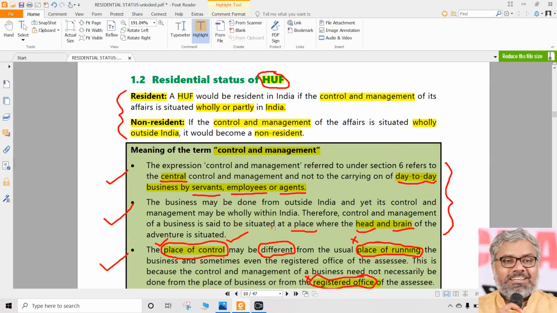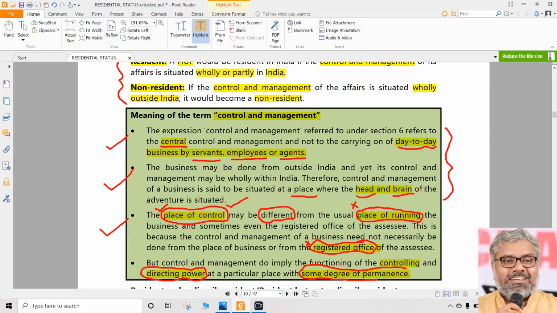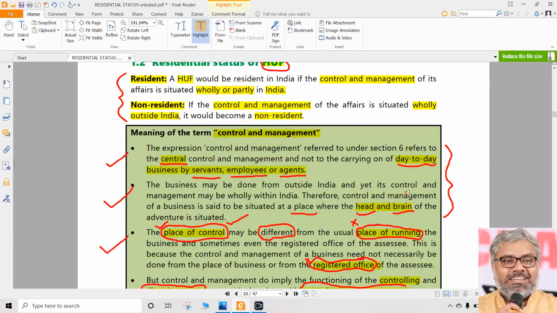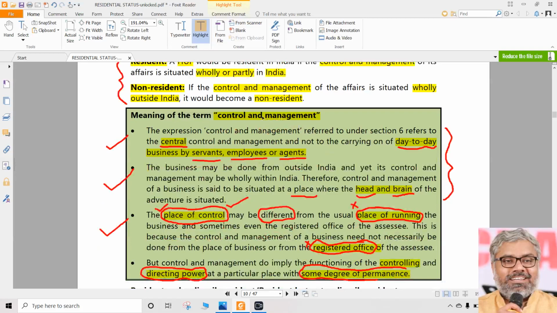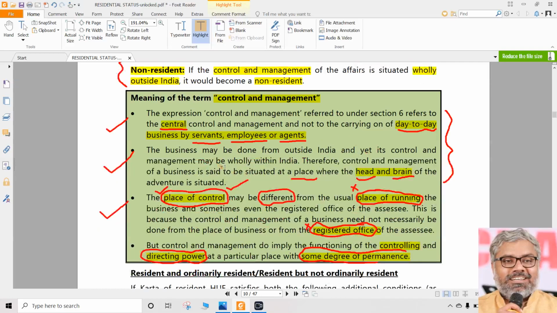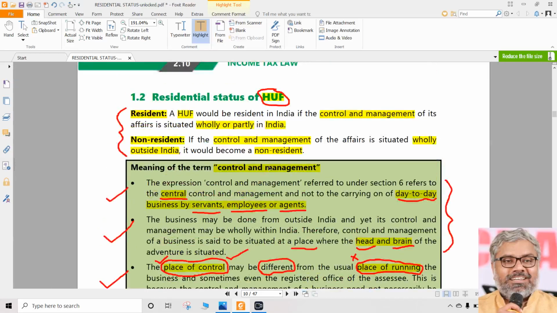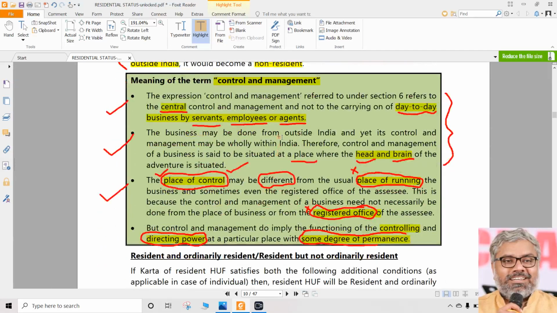Whoever may be having control, if that is situated in India, then automatically that is a resident. If not, HUF becomes a non-resident. That is about control and management of affairs of HUF. This phrase is going to be used again, but the meaning of the phrase is not explained by law. We have to understand the intention of the law with the points which are given here. That's it. That is about basic determination of residential status of HUF. So what we have now is whether a HUF is resident or non-resident. Once again, same logic. If a HUF is a non-resident, what should we do?